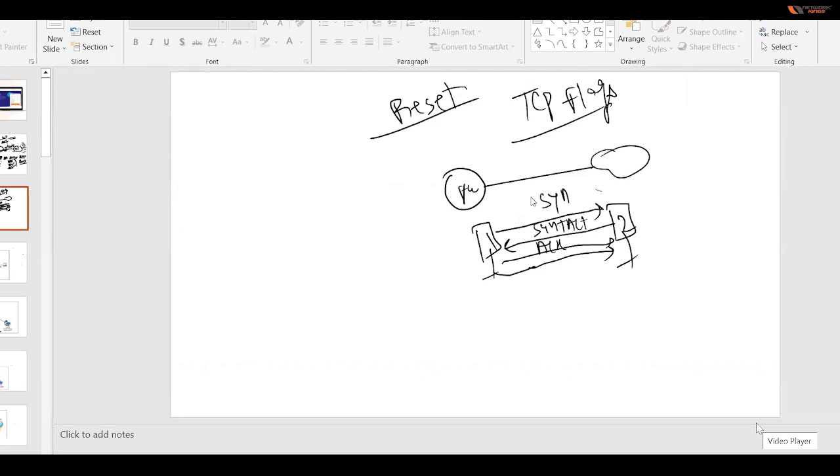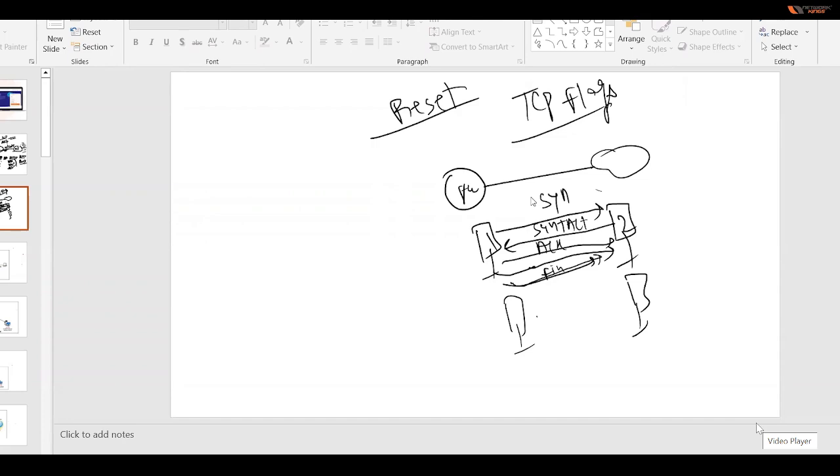Once the data is done, it will send a FIN-ACK, like final acknowledgement, and then the connection drops. Not drop exactly: once it has already sent all the data, whatever the synchronization and communication was there, it is now torn down. So this is a FIN-ACK.